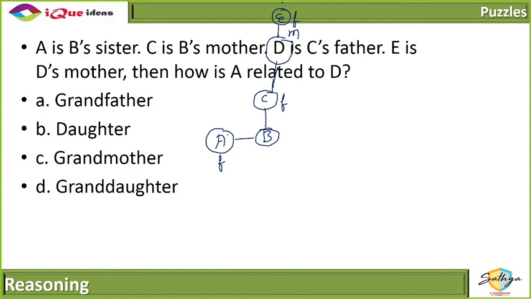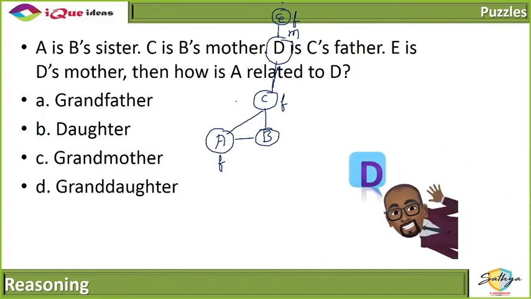So for A and siblings, C is the mother, so D is the paternal grandmother. So if D is a grandmother and A is a female, then A is the granddaughter. So the answer is A is the granddaughter of D. It is not asked how D is related to A. It's asked how A is related to D. And because it is asked how A is related to D, A being a female is the granddaughter.